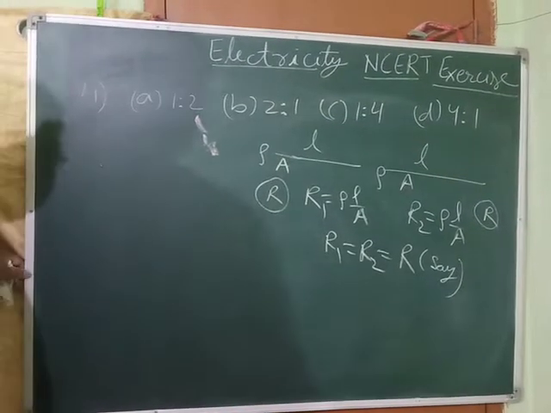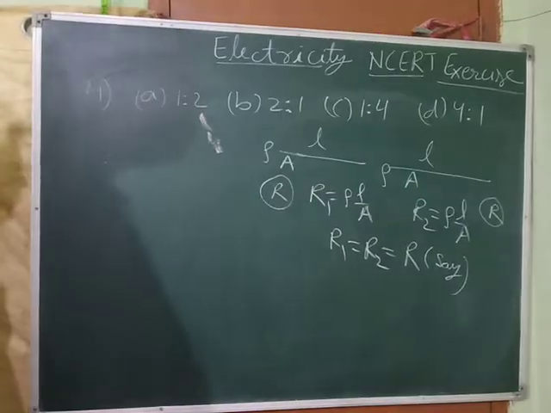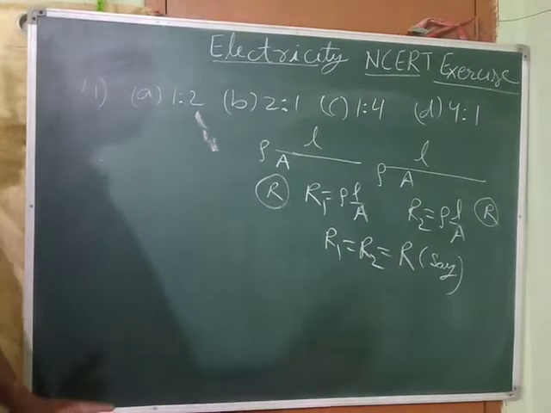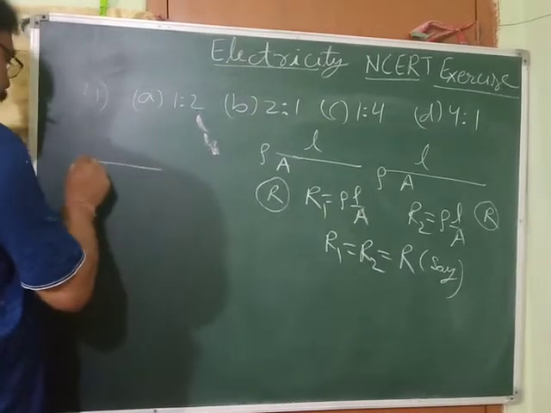Now what are they saying? First, these are connected in series with a potential difference. Suppose we connect them in series.